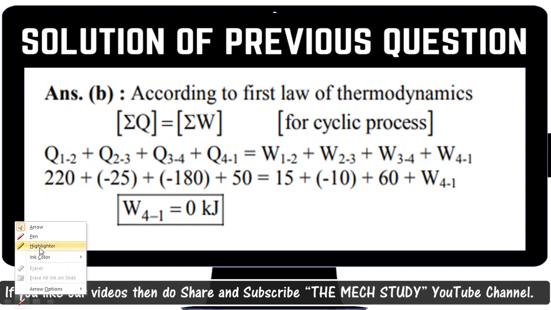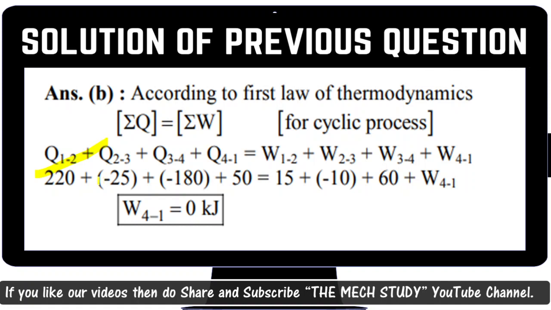You are aware of Q12, Q23, Q34, and Q41, similarly W12, W23, and W34, and you need to calculate W41. Then you get the summation of all the heat interaction equal to the summation of all the work done during the cycle. You need to just subtract and add that particular data which they have mentioned in the question, and you will get the final work done for the process 4 to 1.